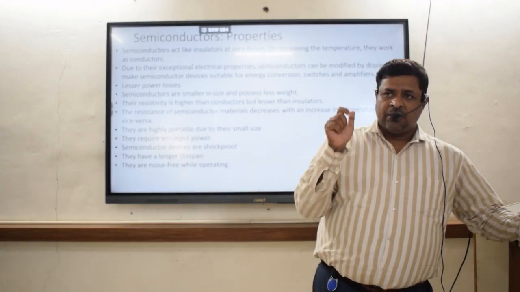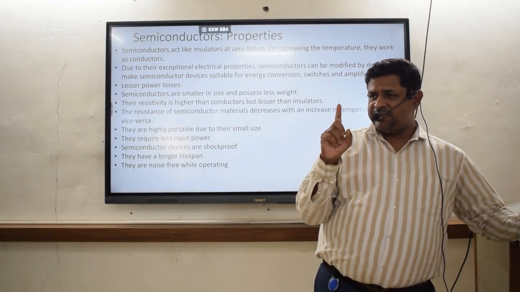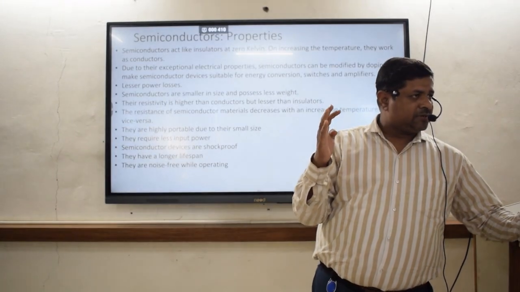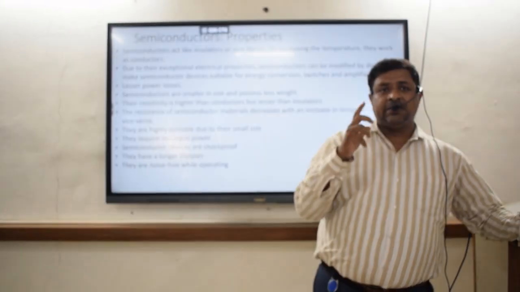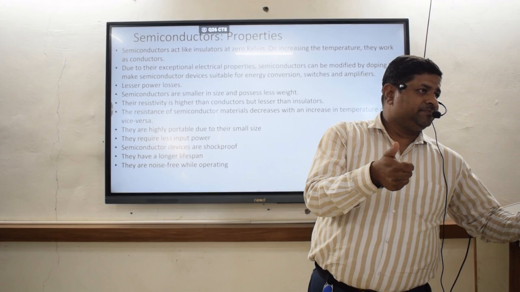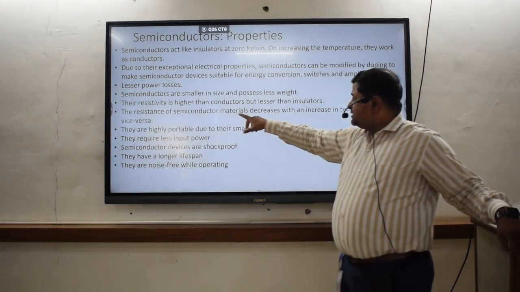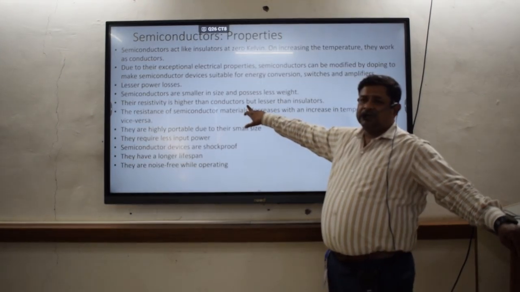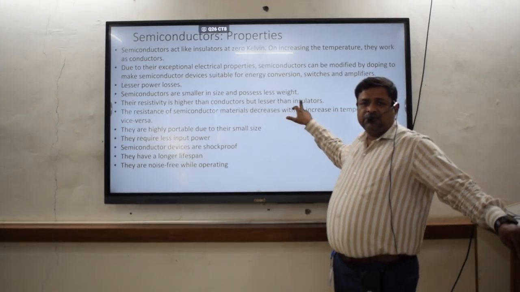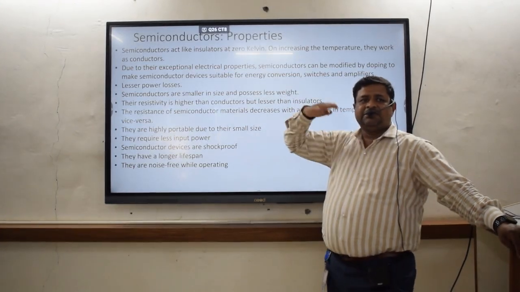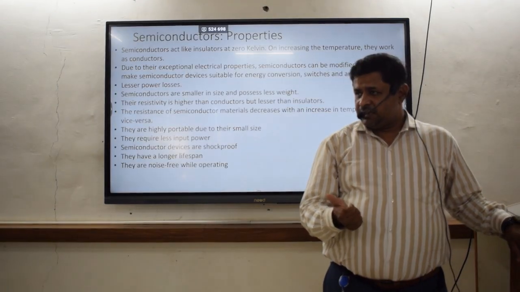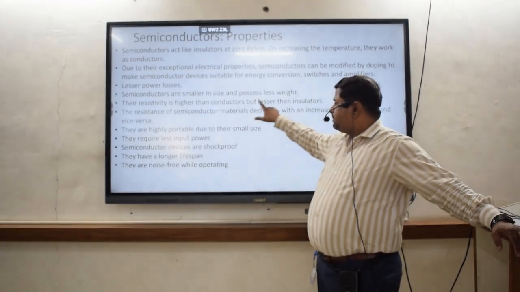Insulators have full resistivity; they will not allow the flow of current, while semiconductors will allow some flow of current. That's why it is written here that resistivity is higher than the conductor but lesser than the insulating material. Insulating material से ज़्यादा रहेगा तो वो actually खुद insulator करके काम करेगा, isn't it? So don't be confused here.